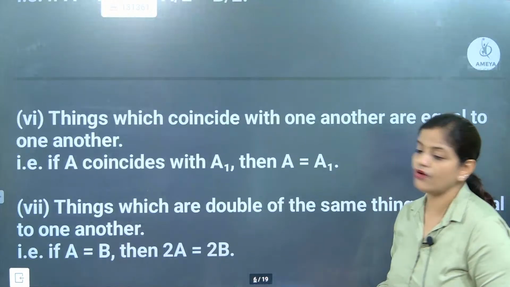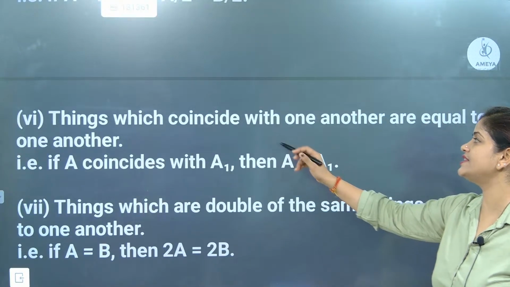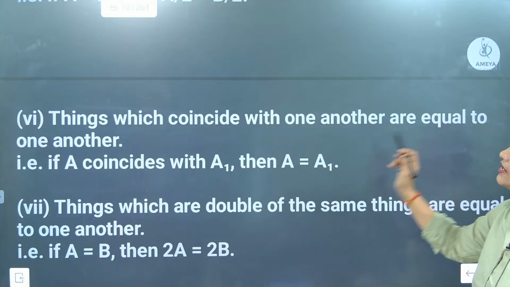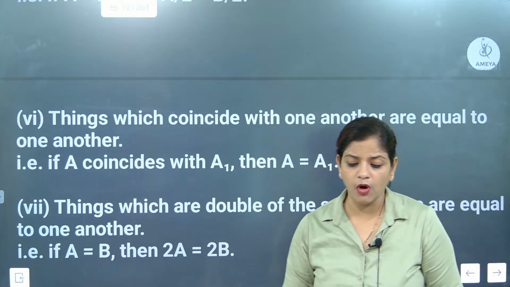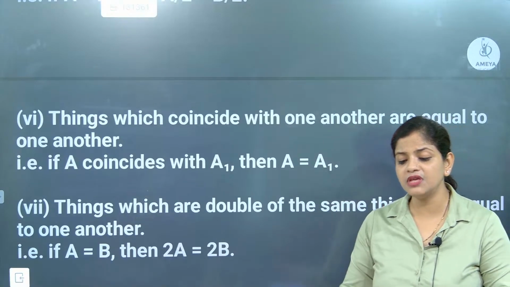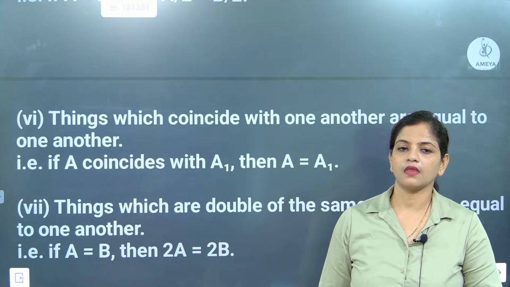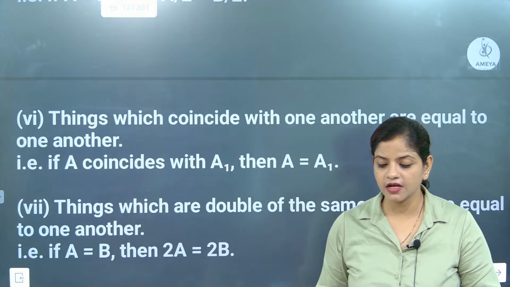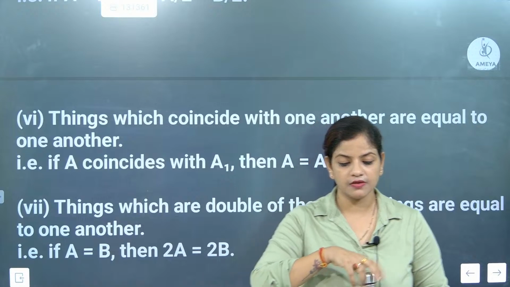Now we will go for the next one. Now let's check the next one. Things which coincide with one another are equal to one another. This is one of the most important things. Now beta, what is the meaning of coincide? Come on, anyone can tell me what the meaning of coincide is?